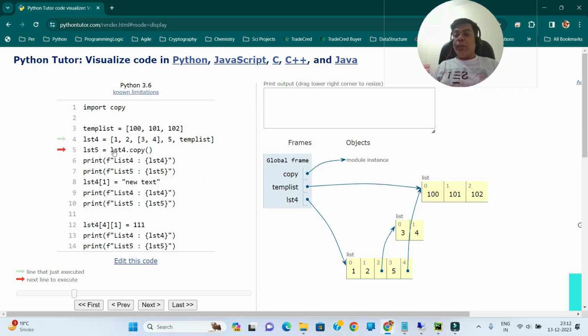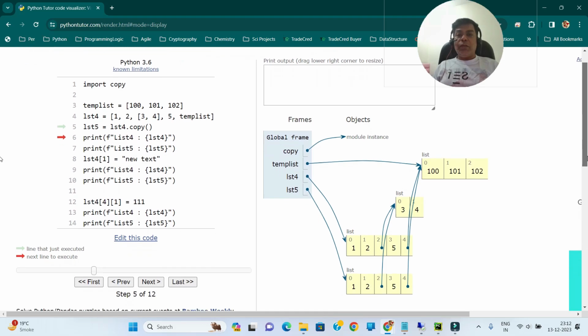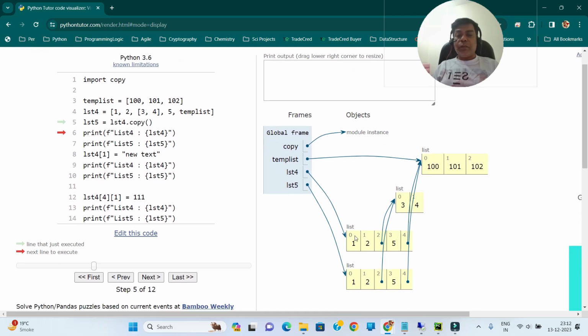Now let's do our shallow copy. What is happening in shallow copy is we are creating a new list, but the reference objects are not copied. So index 2 of lst4 and index 2 of lst5 both are pointing to the same object. Now let's go ahead and change lst4 index 1 to new text.